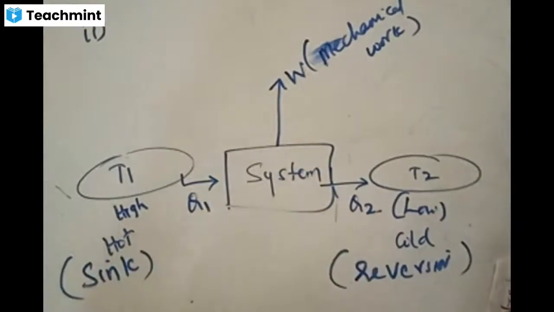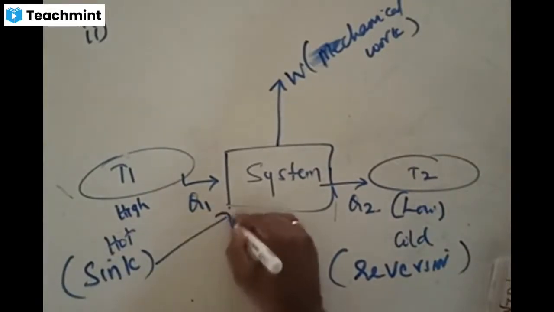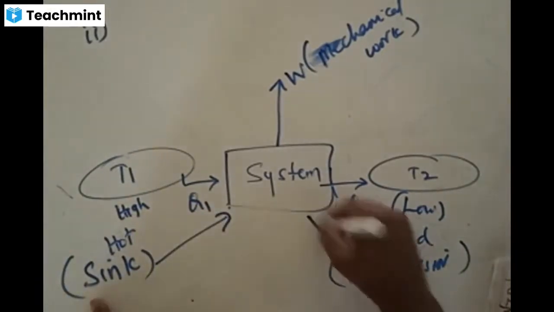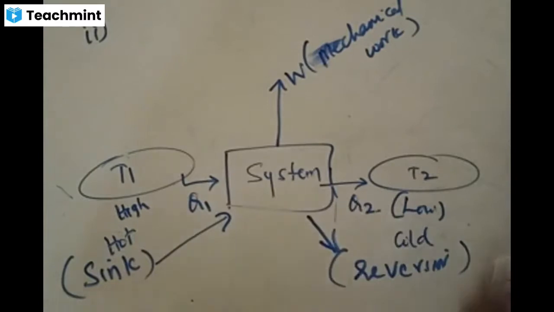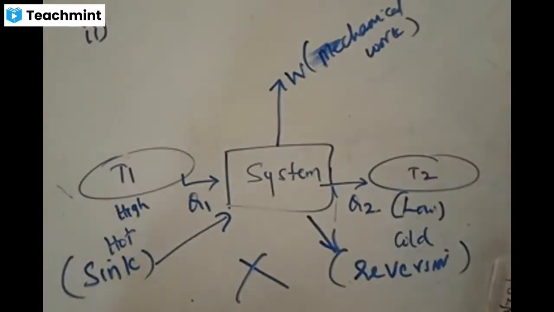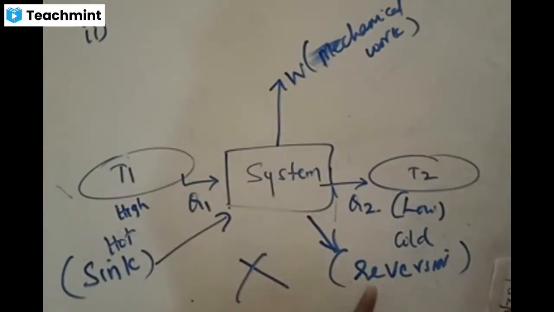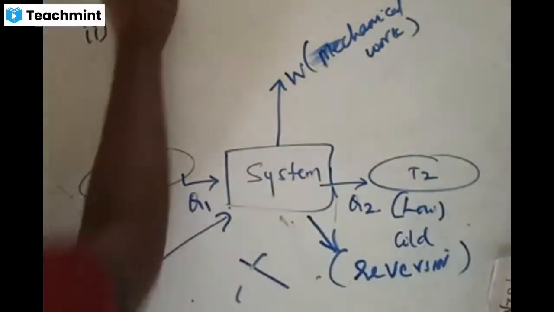The system is absorbing an amount of heat from the sink and giving it to the reservoir. The opposite of this is not possible. It is impossible for any system to extract heat from the reservoir and give it to the sink. Going this way is not possible. Is the concept clear? If you use these two words, then that is called the Kelvin-Planck statement.